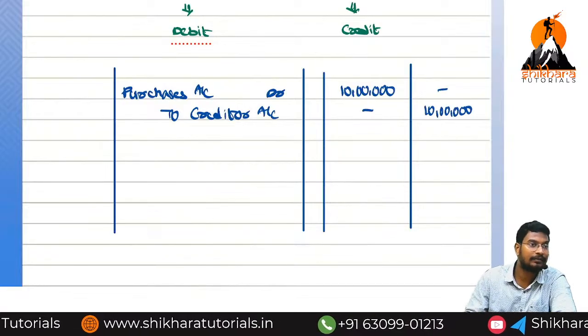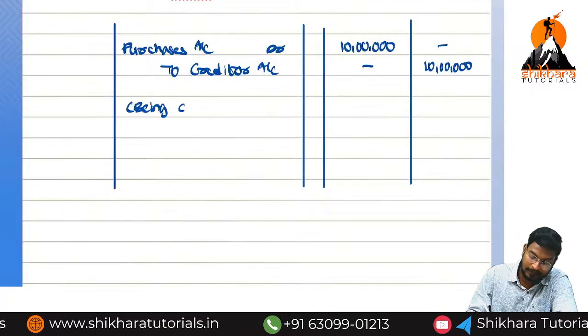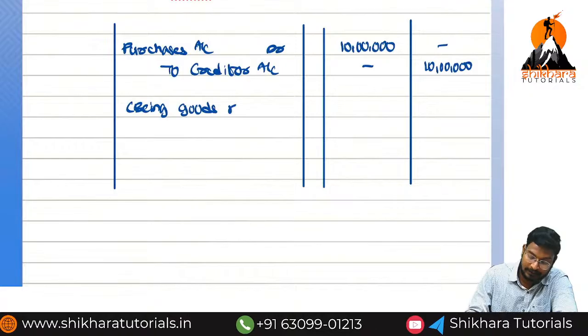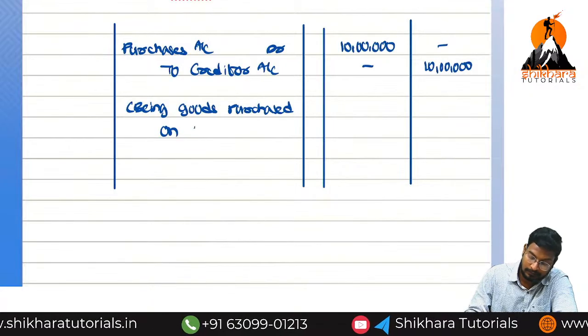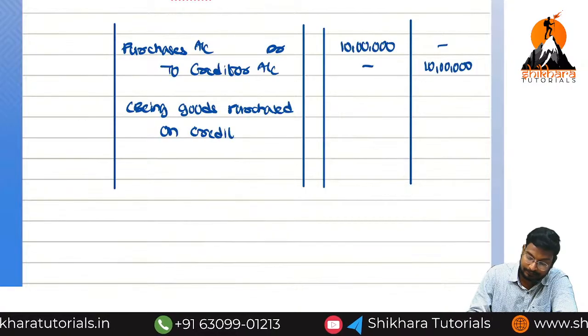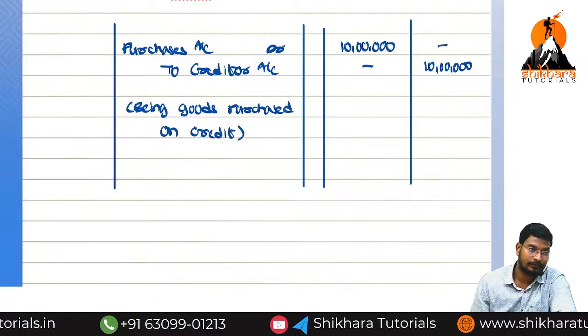What is the narration we need to write? Being goods purchased on credit. Okay, did you write? Yes, sir, already.